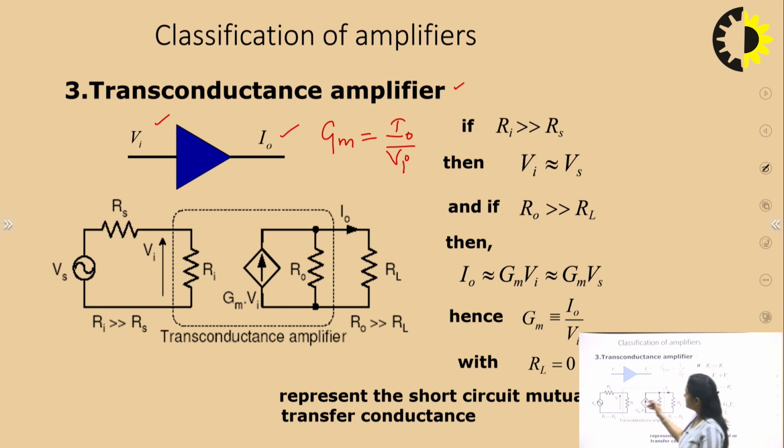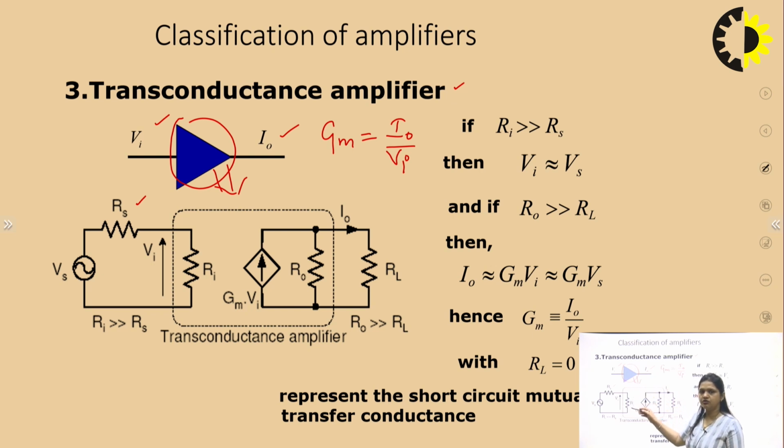Now, let us see the modeling of this amplifier. Here the input is a voltage signal, which means it can be represented as a voltage source, and for the voltage source the resistance should be in series with the supply voltage. So, here you can see that this RS is connected in series. This dashed line in a rectangle represents the modeling of this particular symbol. So, this is the same in each configuration.